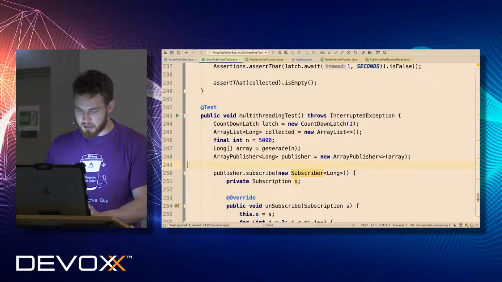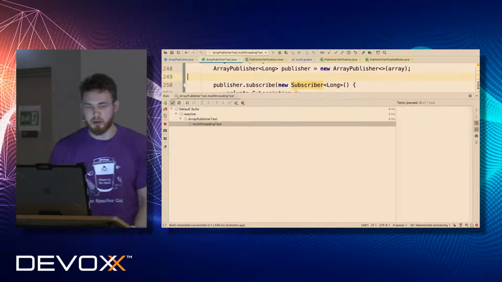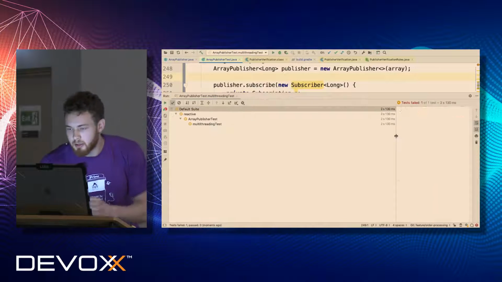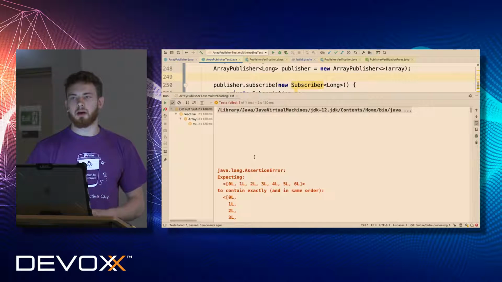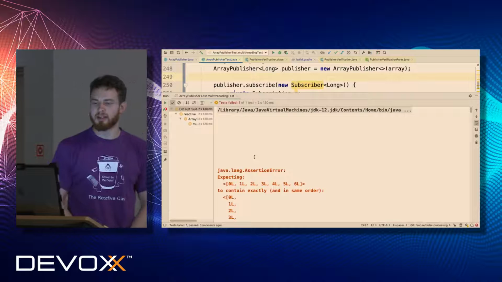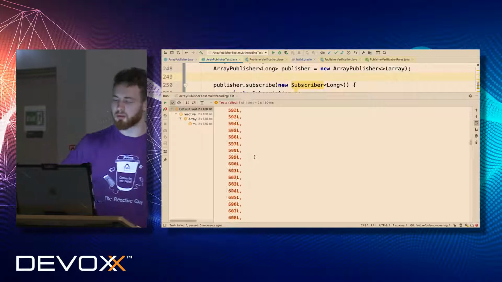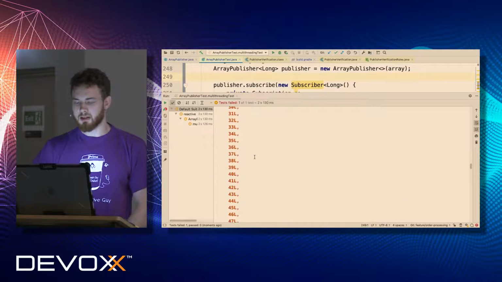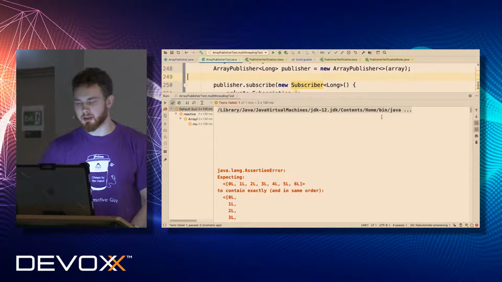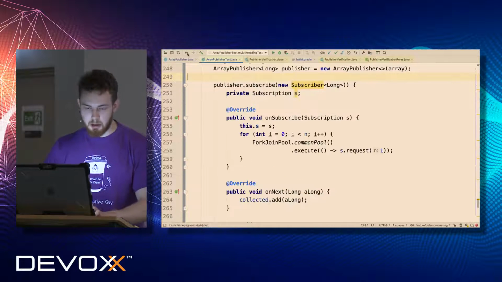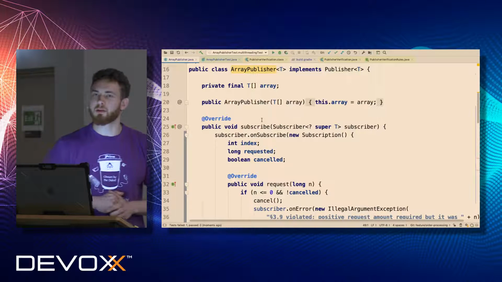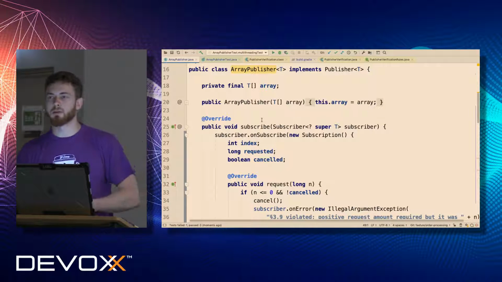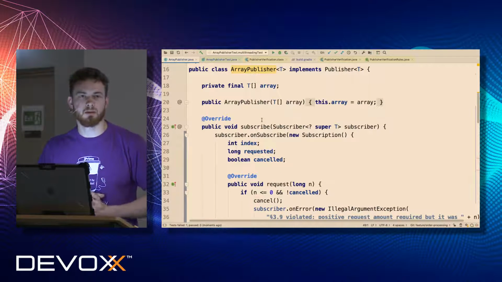Now I need to run this test in order to figure out whether it works or not. And here we go. We received only 6 elements, but we expected much more. And this has not happened. So let's go back to our implementation and try to figure out what we can do in order to make it work. Any ideas?